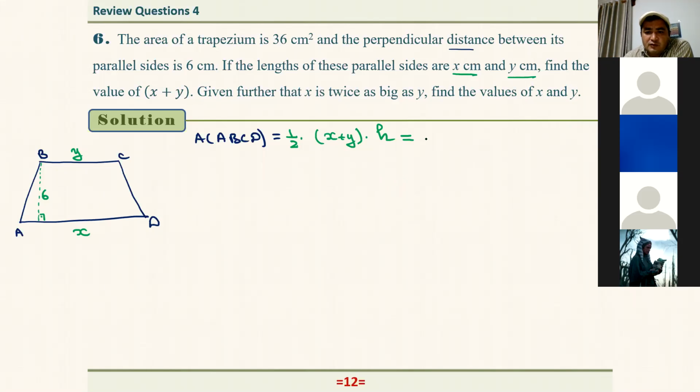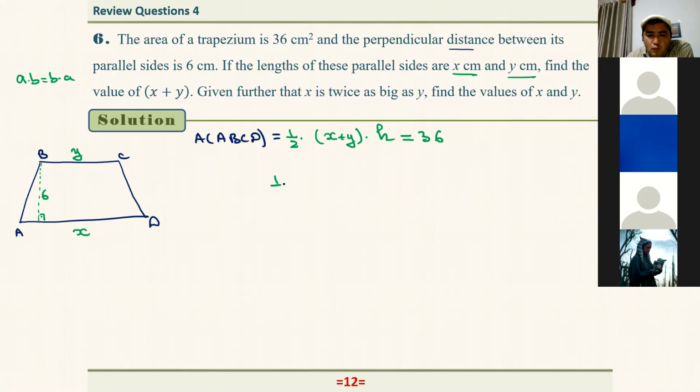It says that the area is equal to 36. What is the question? Find the value of X plus Y. Do we know the value of H? We know that, it's equal to 6. And we know that A times B is equal to B times A, so I can just interchange the places of X plus Y and H.